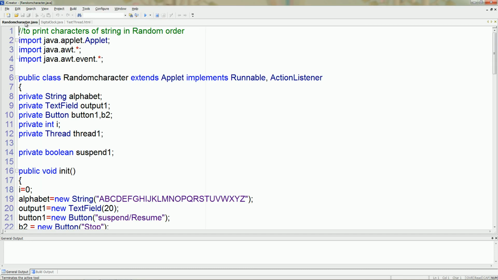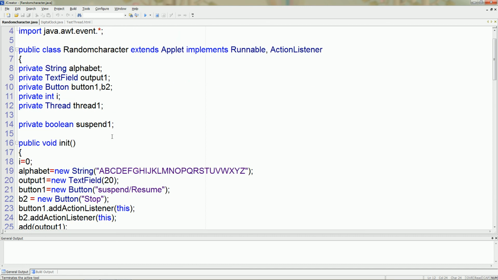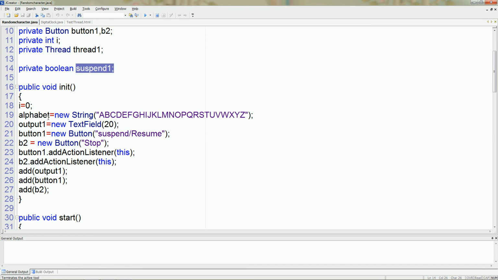Here we have one more applet class. We want to display the alphabet randomly, and we can also pause or suspend the given thread. We have here a string alphabet, one text field, one button, and one thread object. Here we create a boolean value suspended. Okay, now here create the array of alphabet A to Z, as well as build a text field and button.